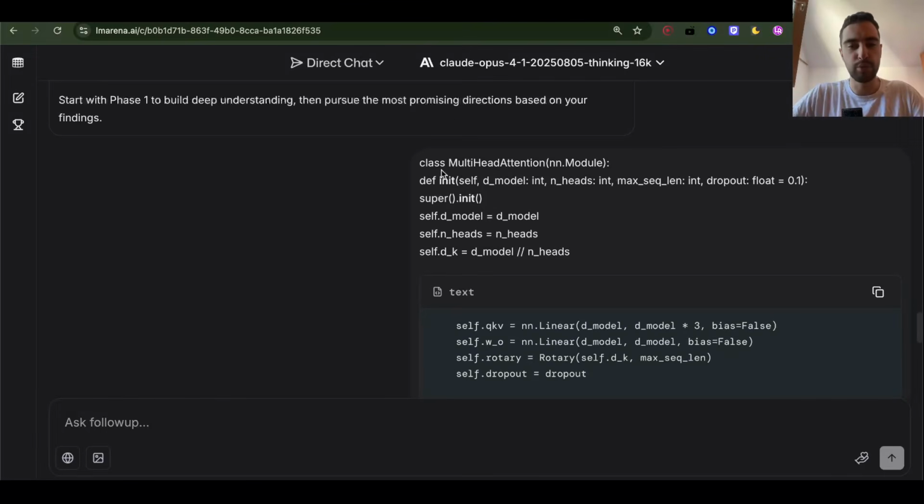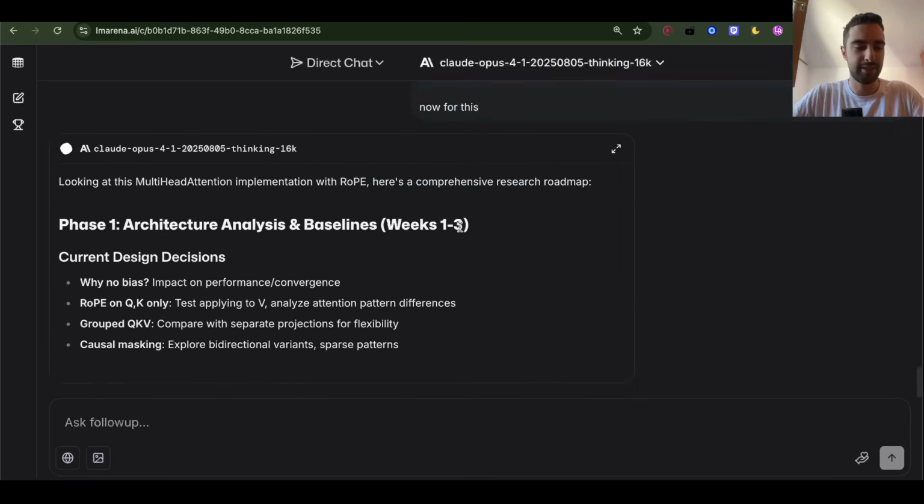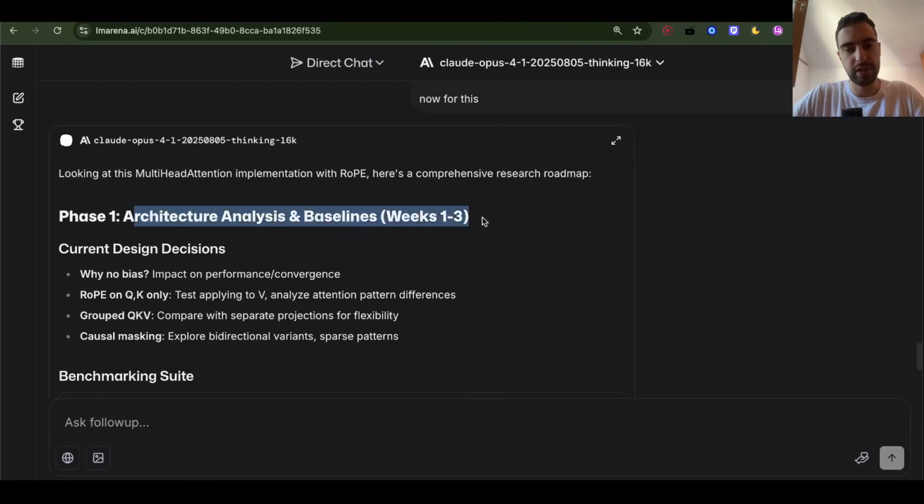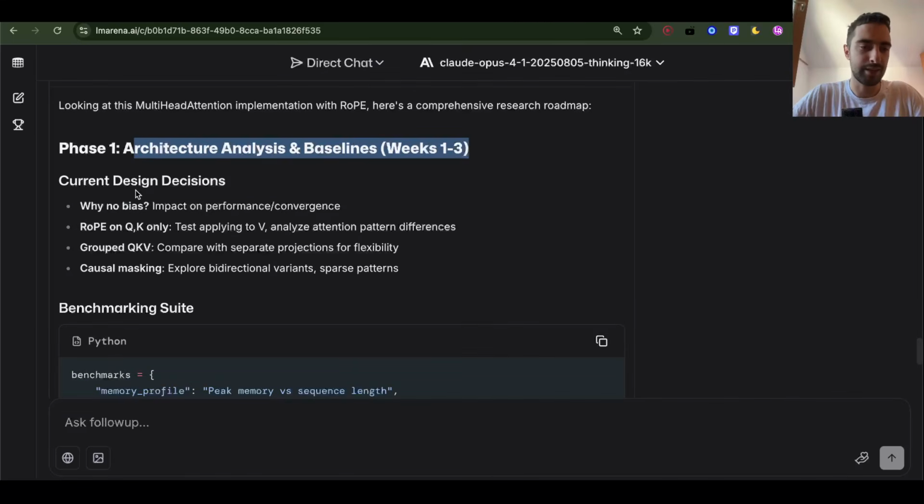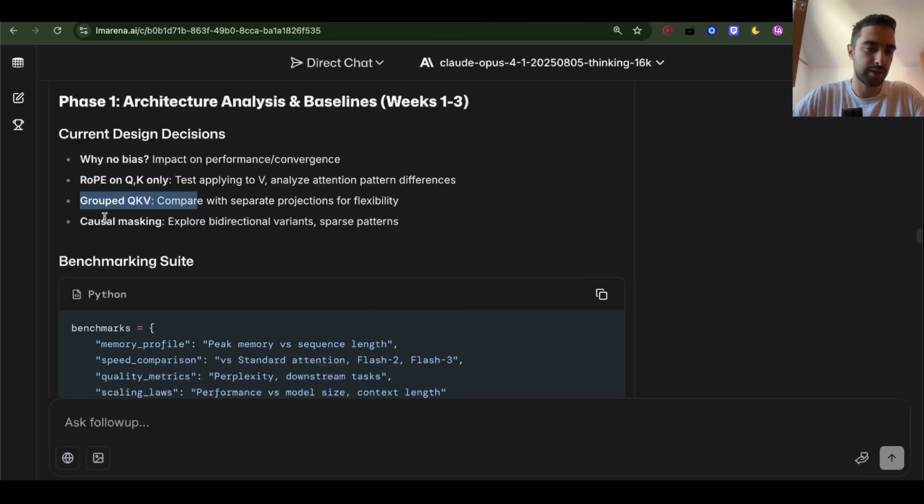Let's now give it the multi-head attention module and let's see. So, first 3 weeks, analysis and the baseline. Why no bias? We only have RoPE on query and key. Test applying it to values. Analyze attention pattern differences. Grouped query key value: compare with separate projections for flexibility. No, because I have one matrix that converts all 3. But I don't think it will be better if it's separated.